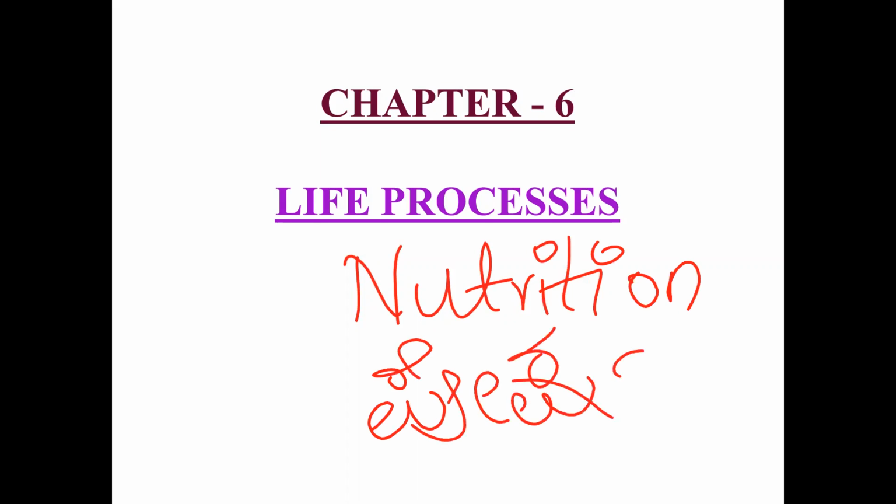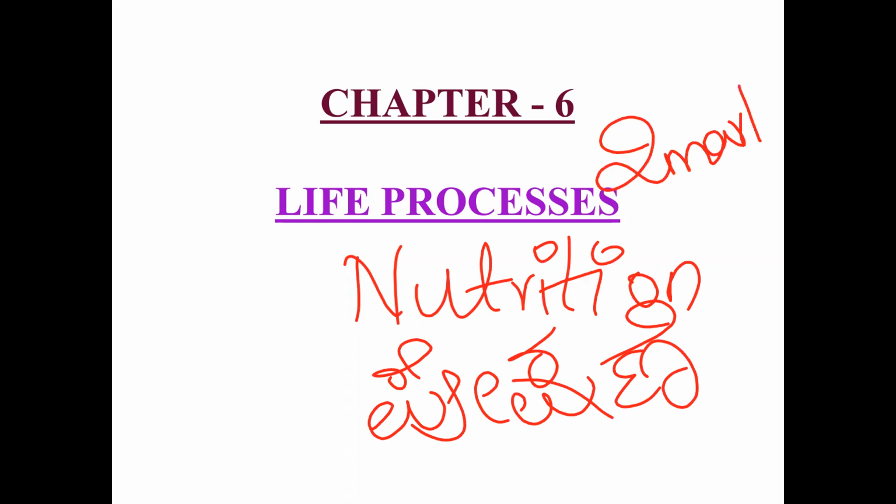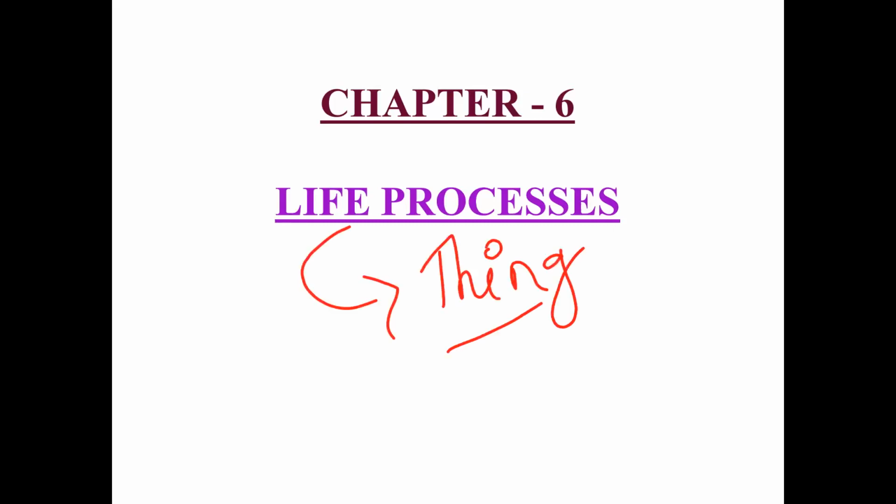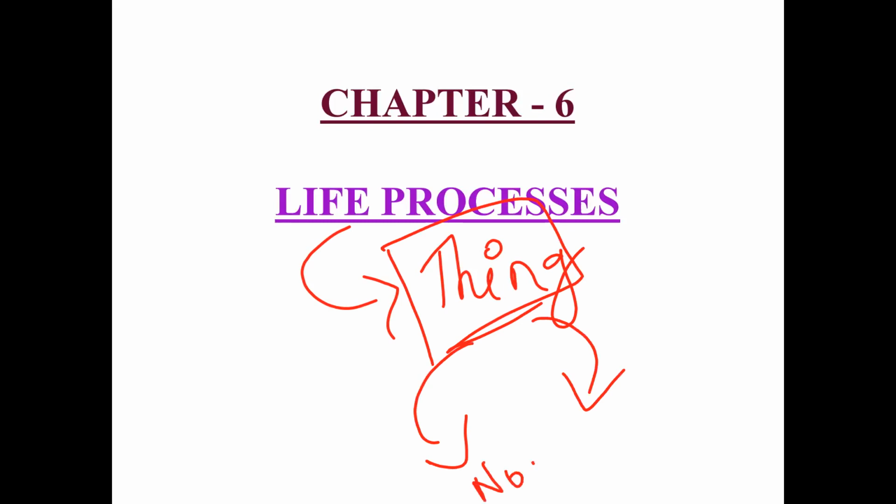We may get around 2 marks on any of the life processes based on this chapter. In TET and in CTET, you may get around 3 marks. So this is regarding the introduction of the topic. Life process means life. When you consider a thing, it might be non-living or living. How will you distinguish between non-living and living?